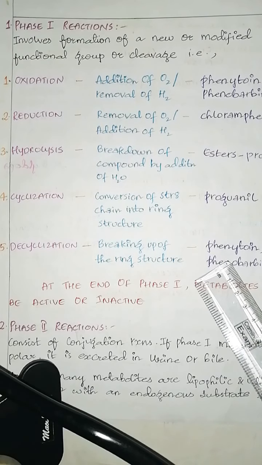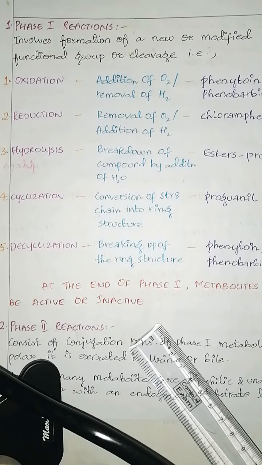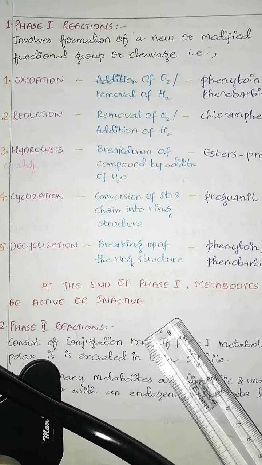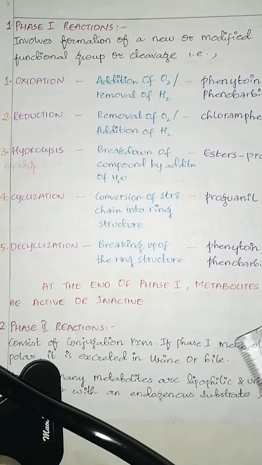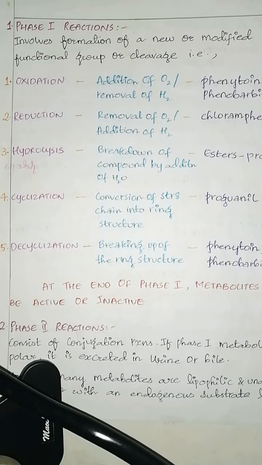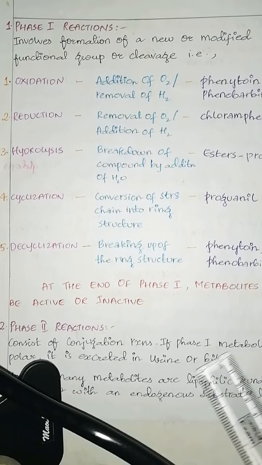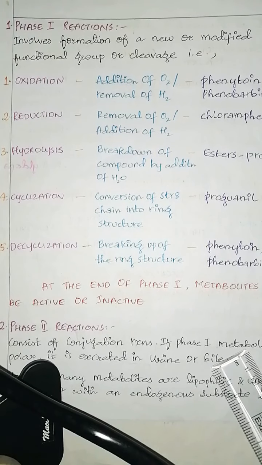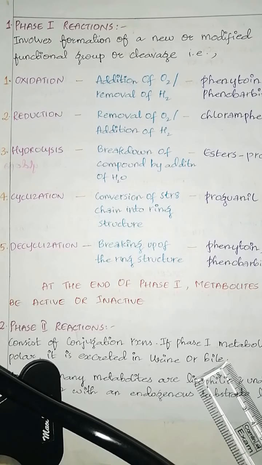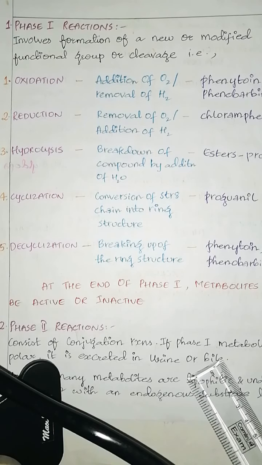Next coming to phase 2 reactions. It consists of conjugation reactions. If phase 1 metabolites are polar, they are excreted in urine or bile. But many metabolites are lipophilic and undergo conjugation with endogenous substrates. In phase 2 reaction, they get conjugated with endogenous substrates like glucuronic acid, sulfuric acid, acetic acid.